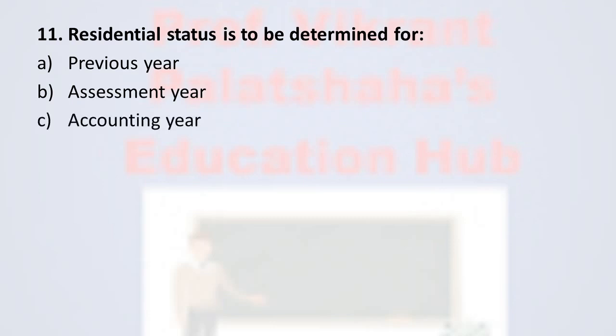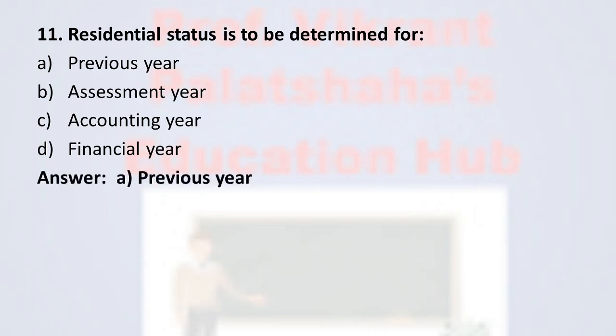Next, question 11. Residential status is to be determined for option A previous year, option B assessment year, option C accounting year, option D financial year. And the correct option is option A, previous year. The residential status is determined for the previous year. Next, question number 12.